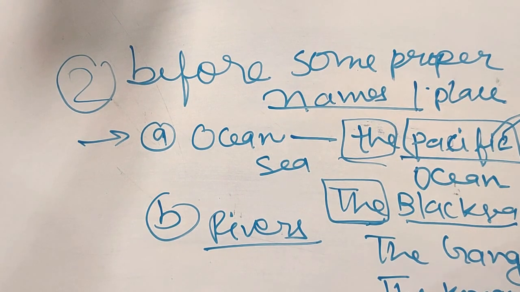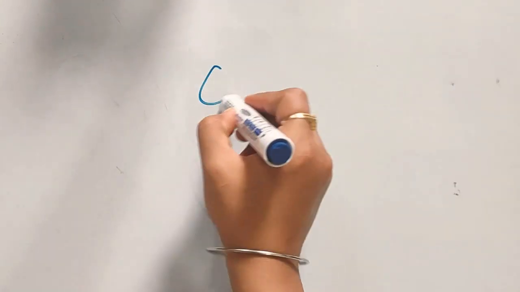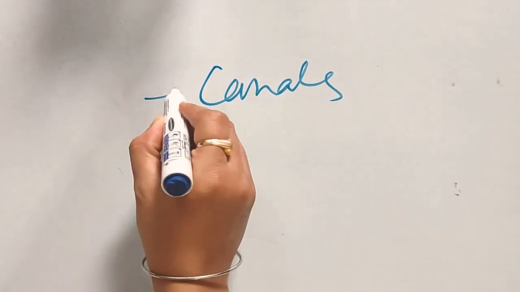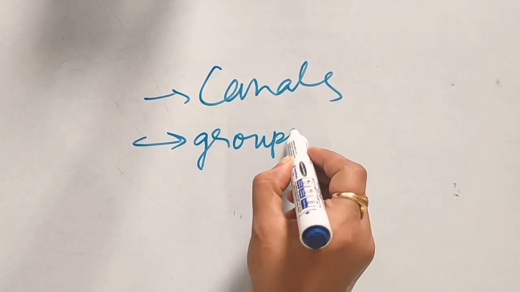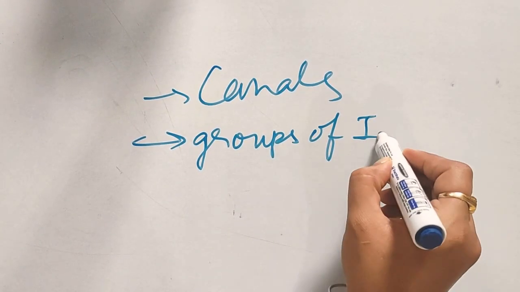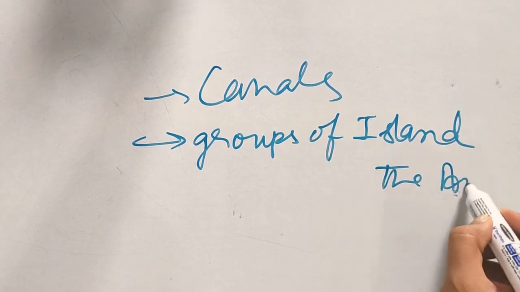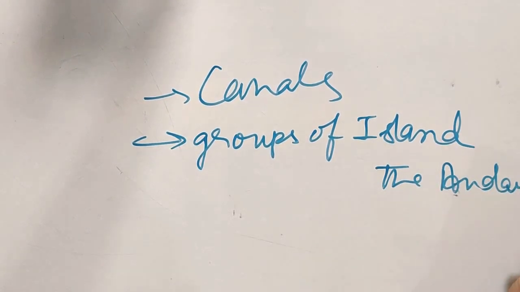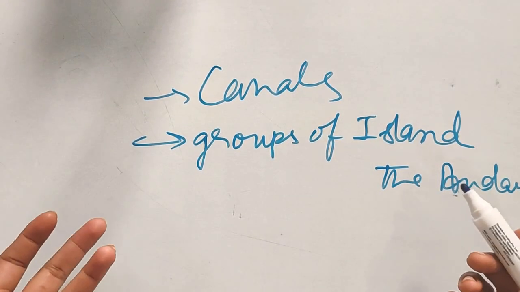And before the names of canals, and before the names of groups of islands, like the Andaman, the Nicobar, the West Indies.